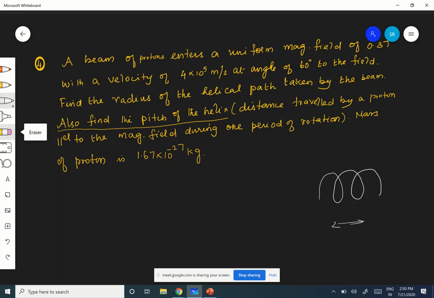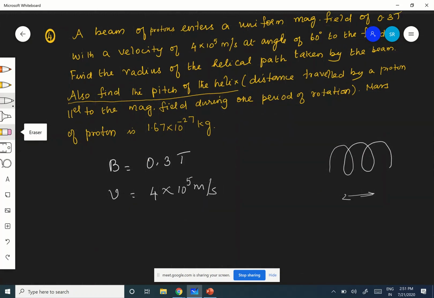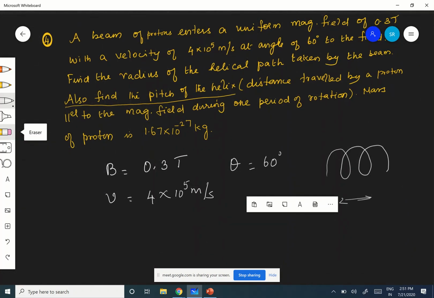You tell me. Magnetic field is given. What is B? Magnitude is 0.3 Tesla. And what is the velocity of the charged particle? 4 into 10 power 5 meter per second. Fine. And the angle is given, that is theta, equal to 60 degrees to the magnetic field. Find the radius of the helical path taken. Okay. You are asked to find out the radius of the helical path.